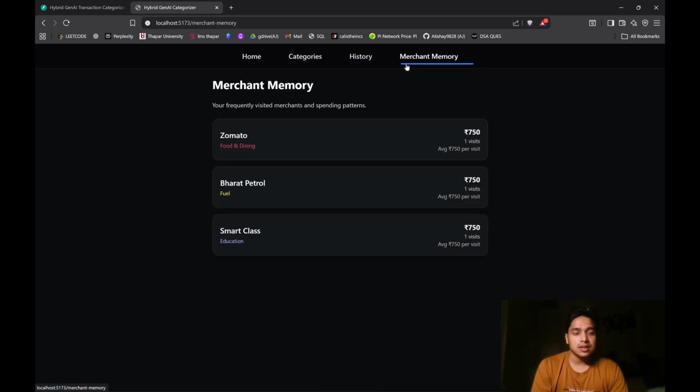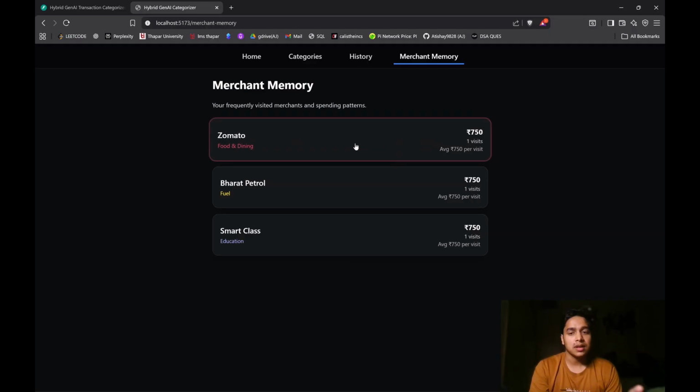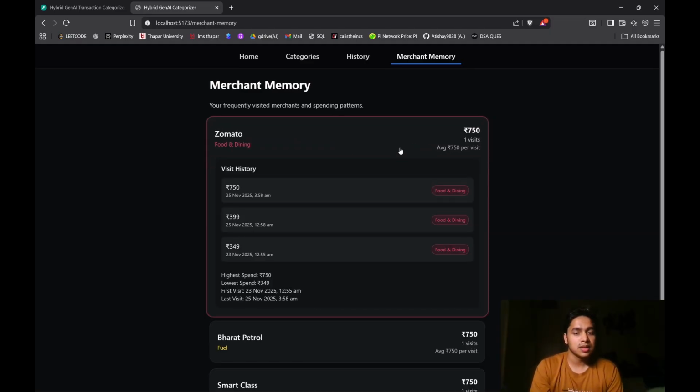Since we are categorizing them, I just turned on the backend right now. So it only has three merchants in the merchant memory. As you can see, this is Zomato, 751 visit, average 750 per visit. It also takes its references from our history.